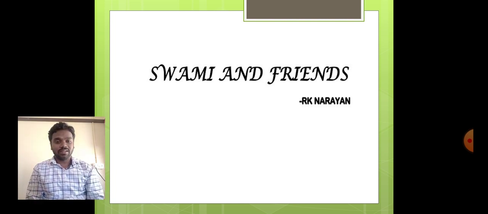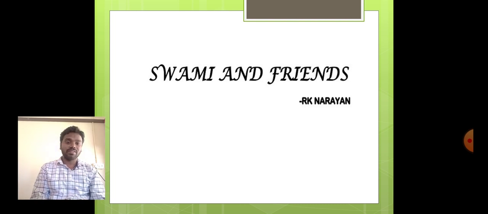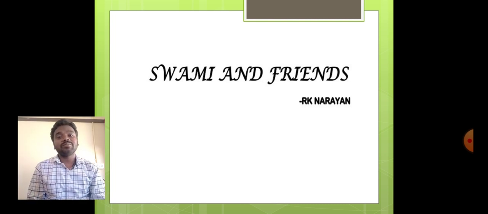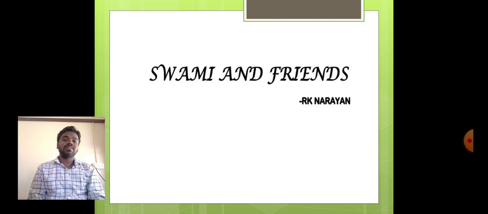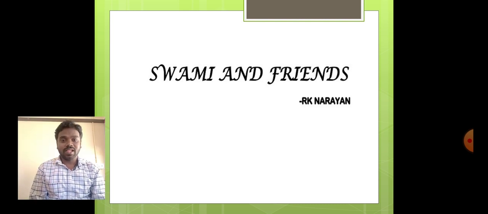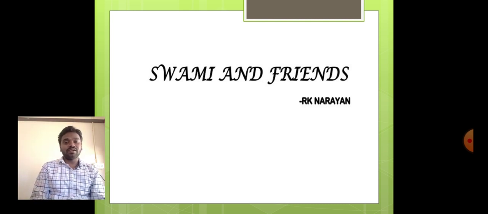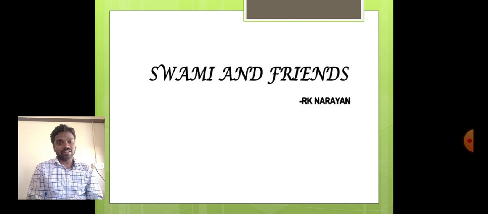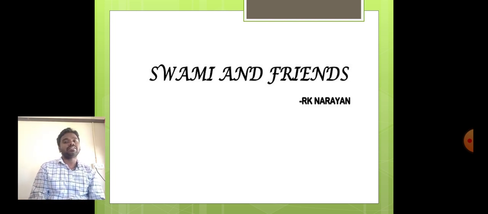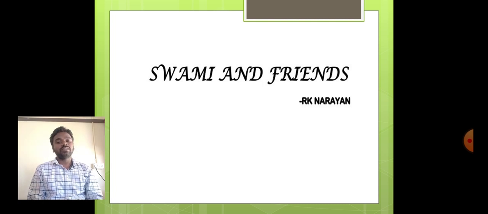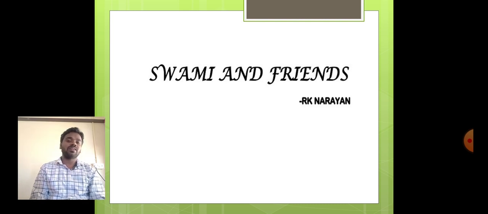So here Malgudi is one of the important works written by R.K. Narayan. It is an idealistic town. It represents life in an idealistic way. R.K. Narayan is one of the three leading figures of early Indian literature in English. So who are the other two? The other two are Mulk Raj Anand and Raja Rao.